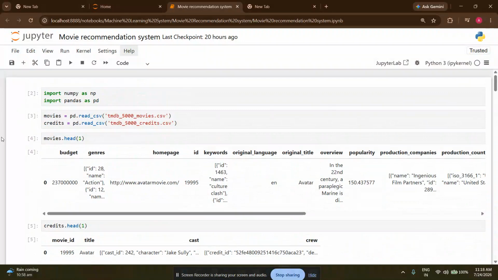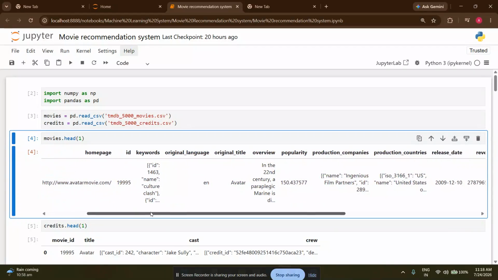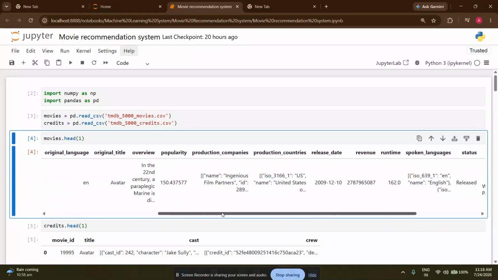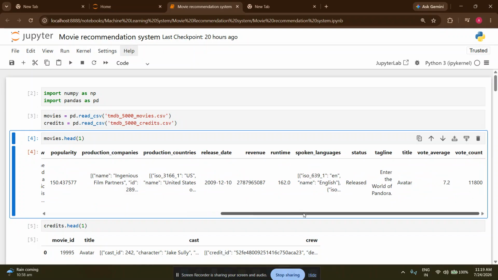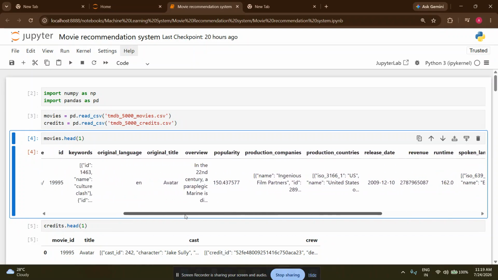First of all, I imported two libraries of Python, which are Numpy and Pandas, and I imported the two datasets that we have seen, the movies and the movie credits. And then this is the data that is in the dataset. This is only the first few rows that I have shown here.